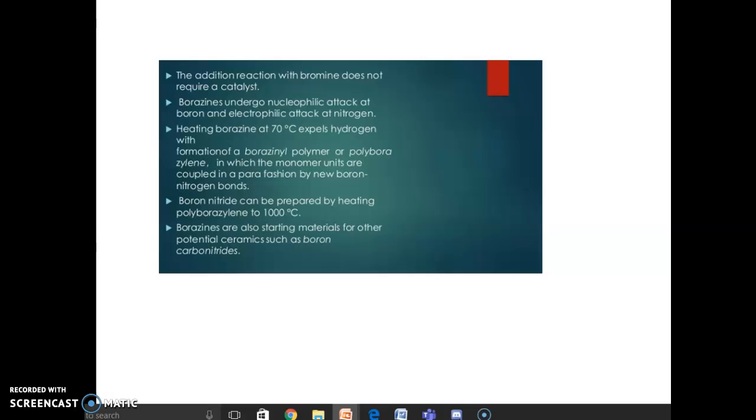Boron nitride can be prepared by heating polyborazylene to 1000 degrees centigrade. Borazines are also starting materials for other potential ceramics such as boron carbonitrides.